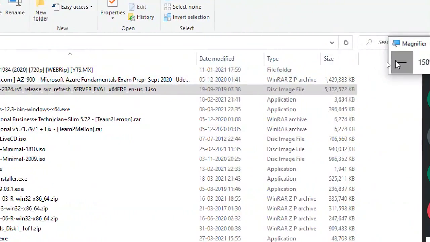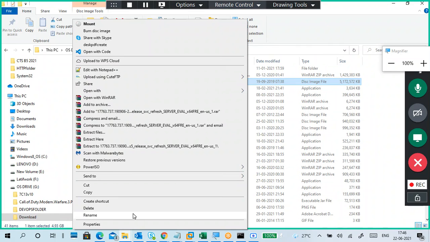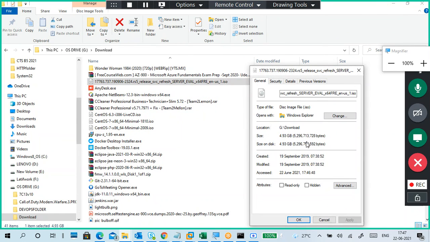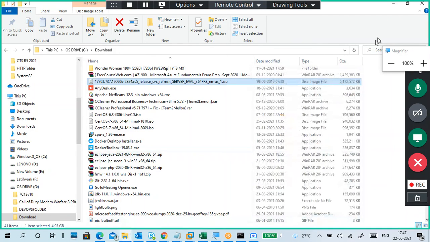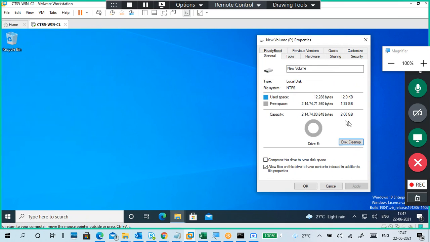Okay, this is 2019. Its size is around 5 GB. So compared to 2016, 2019 is a little bit smaller. 2016 has some problems, but everything is the same as 2012, 2016, 2008, anything. Okay, this is the size. Start downloading today.